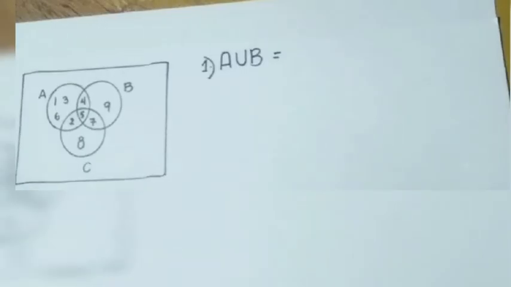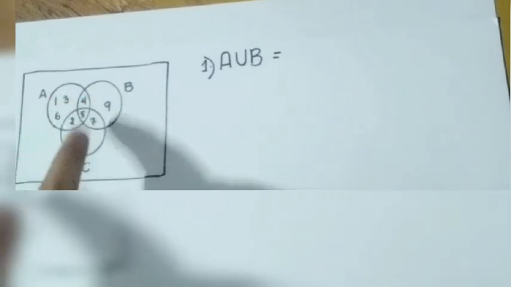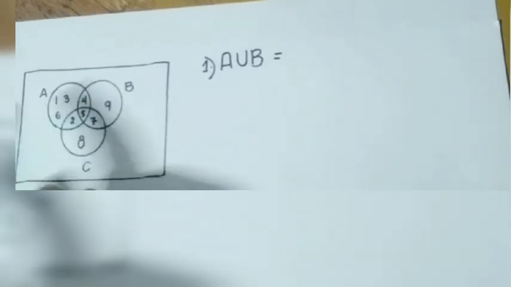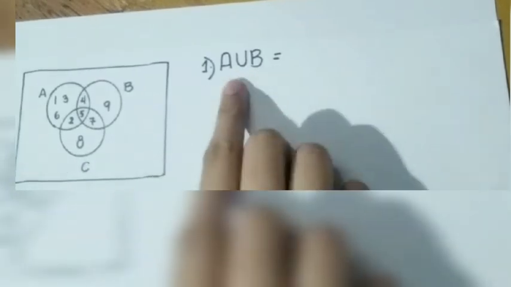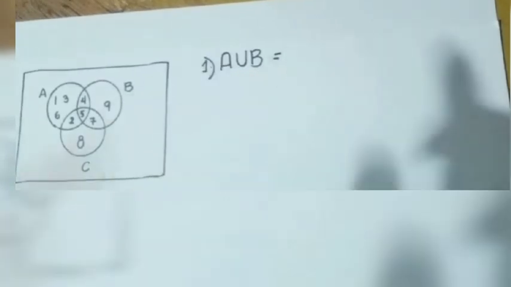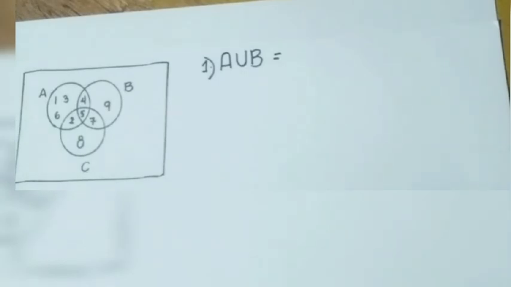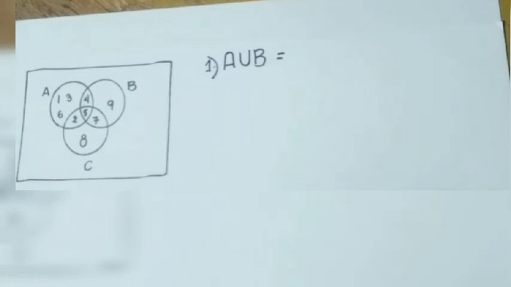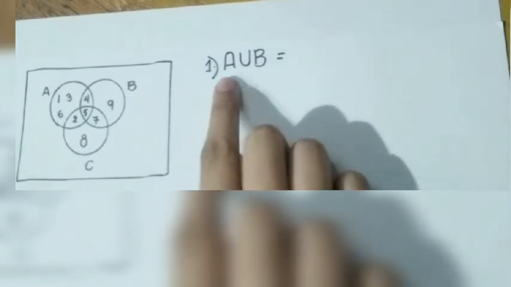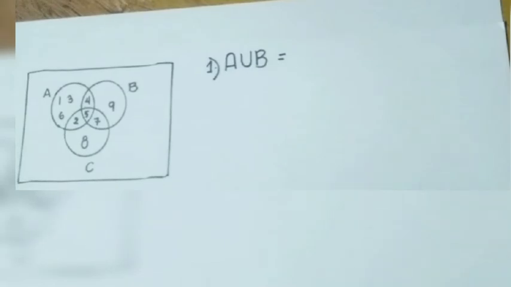Okay, now let's continue. This time I have here my Venn diagram, and as you can see, we have 3 circles. I have set A, set B, and set C. Now let's try to get A union B. So don't be confused. This is just like what we did earlier. This time we just have 3 circles, but we will do the same thing. So I have here A union B. Again, when we say union, this is the combination of 2 given sets.